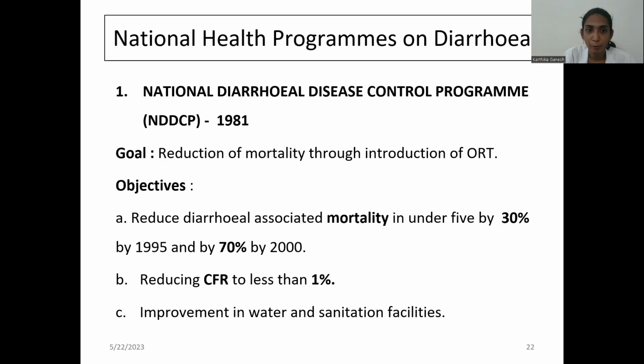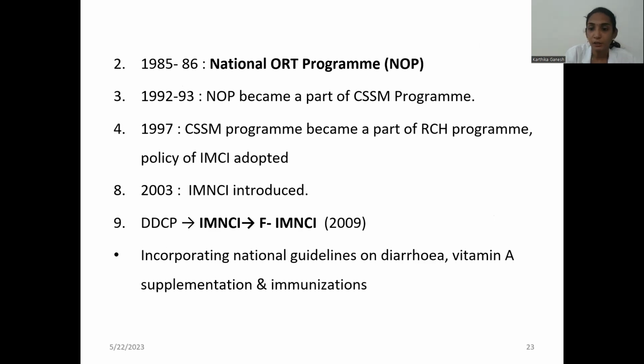Coming to India, there is a program called NDDCP, the National Diarrheal Disease Control Program, which was brought in 1981, aiming at reduction of mortality through the introduction of oral rehydration therapy. The objectives of this program are to reduce diarrhea-associated mortality in under-5 children by 30% by 1995 and 70% by 2000, to reduce the case fatality rate to less than 1%, and to improve the water and sanitation facilities.